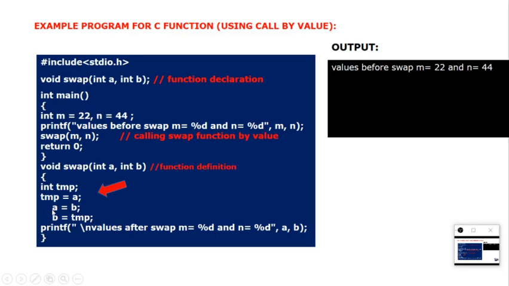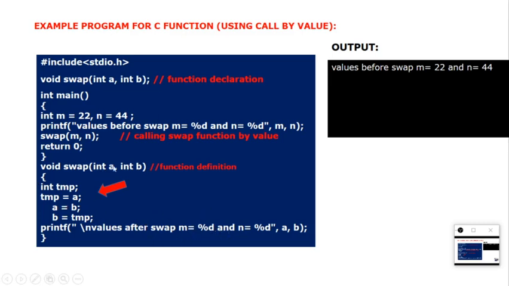So 44 will be copied into a, that is 22, and a value I have already copied into the temp value, right? Now temp value contains 22. Now what happens, b is equal to temp. Now b will be overwritten with the temp value, that is, b will become 22. See how I swapped the a value into b and b value into a by using an extra variable called temp. Now I will print.